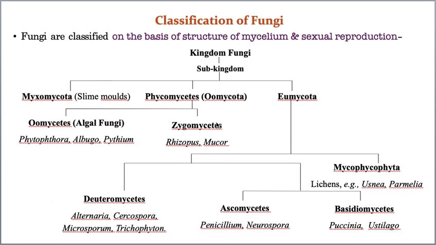Basically, the body of the fungus is called mycelium, which is made up of several filament-like structures called hyphae, and such hyphae are of two types, as I clearly told you while I was explaining the characteristics of kingdom fungi. In that lecture I told you the meaning of mycelium, the meaning of hyphae, and the two types of hyphae. Hyphae are of two types: the first one is septate and the other is aseptate, which is also called cenocytic.